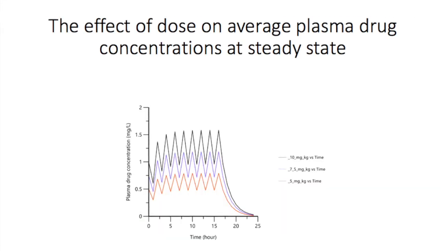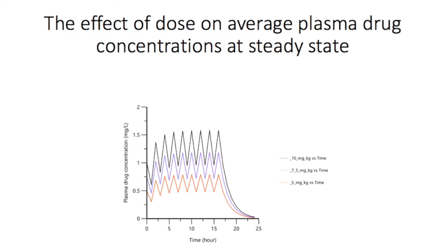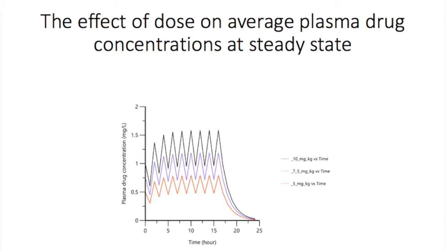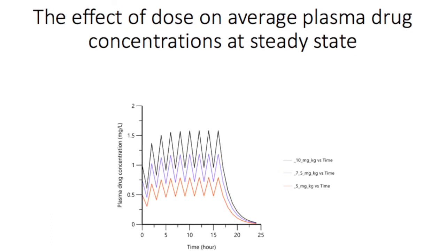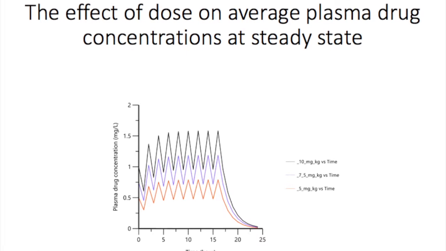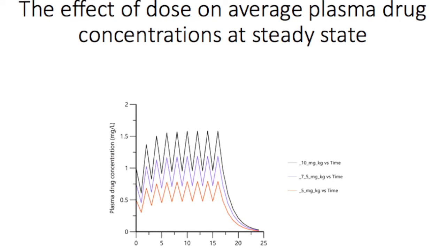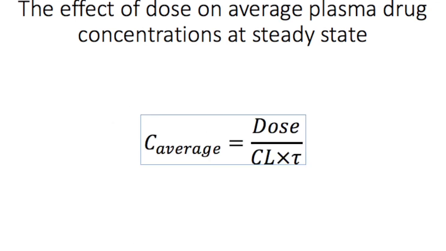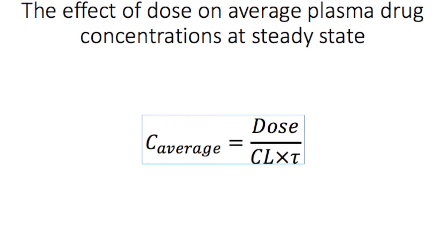The dosage regimen does, however, affect the average plasma drug concentration achieved, as well as the fluctuation in those concentrations during the dosing interval. First, if we look at the effect of dose, we see that higher doses lead to higher average drug concentrations as well as greater fluctuation in concentrations between doses. The average plasma drug concentration resulting from a given dose can be calculated using this equation.